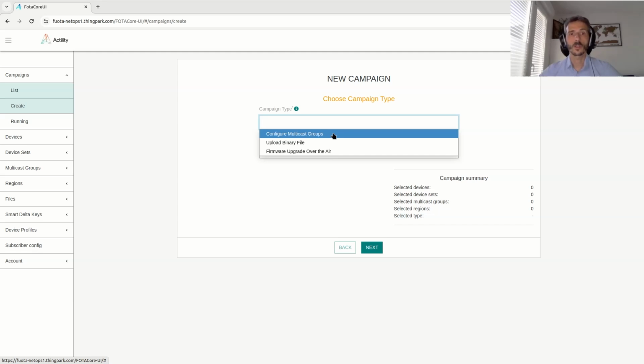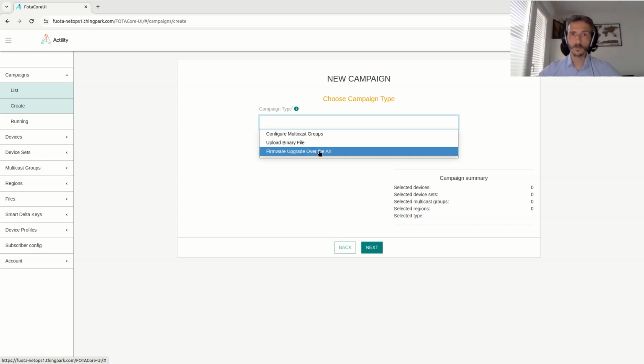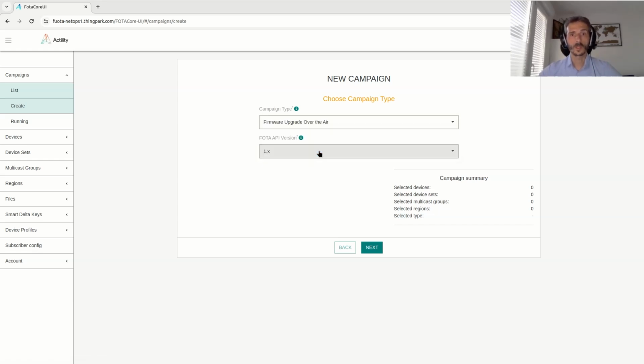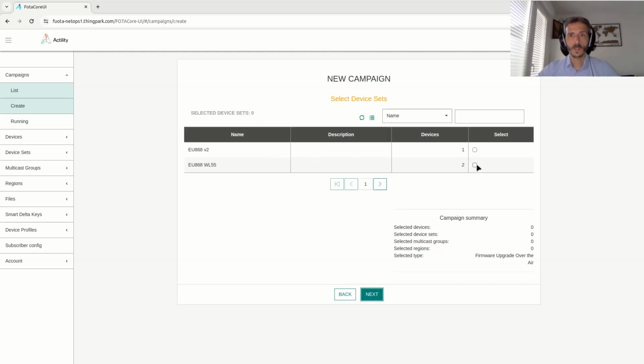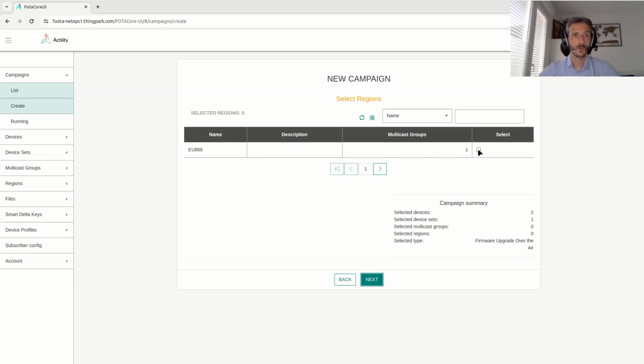The goal is to push a multicast identity on devices and to configure a multicast session. So devices will be configured and ready to receive multicast downlinks, and a third-party application server will have the possibility to send multicast downlinks to a set of devices. So for this demo, we will do a FOTA campaign using FOTA v2. We give it a name. I select the device set with my 2 test devices. I select the region with my multicast group for the test.